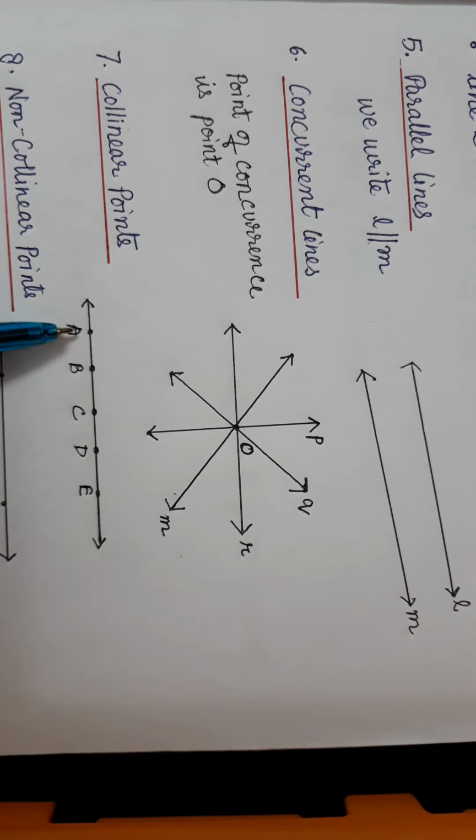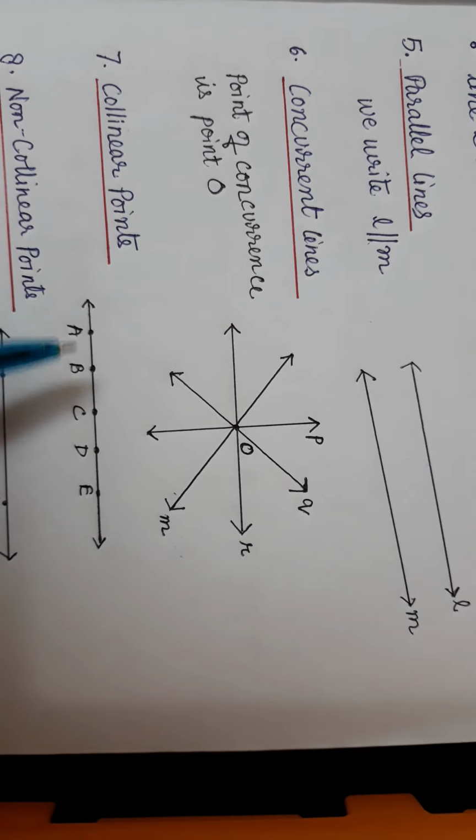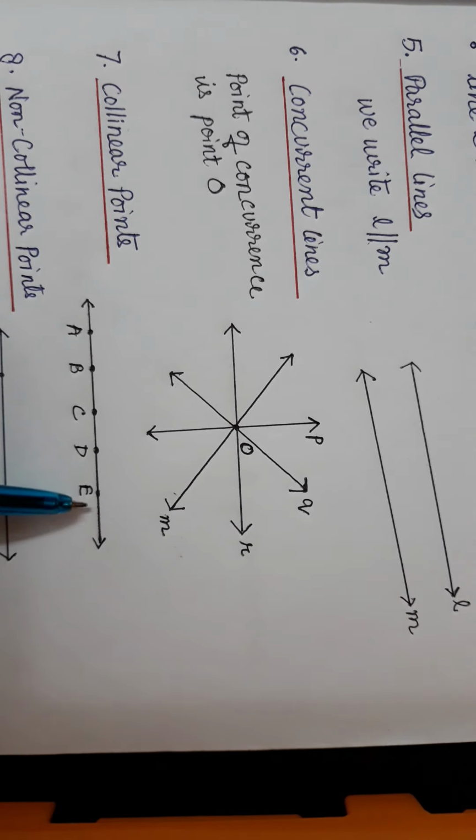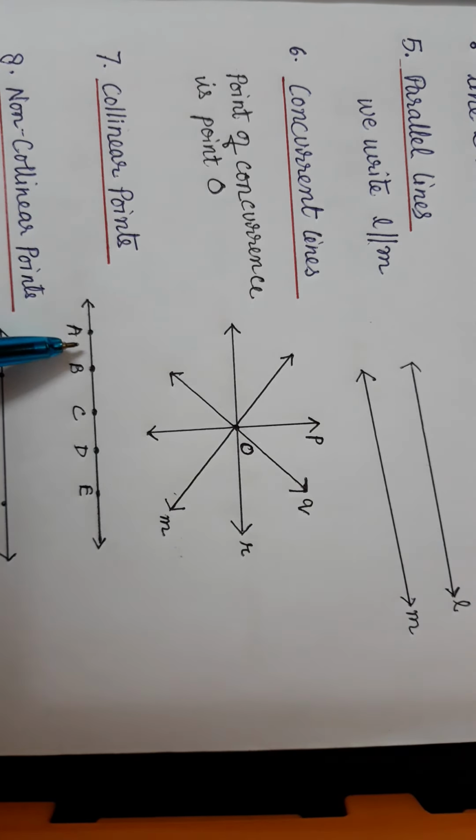Here I have 5 points, 1, 2, 3, 4, 5. So if in any plane I have 3 points or more than 3 points lying together, then all those points will be called collinear points. Linear means straight line, so if those points are lying on the same line, they are said to be collinear points.